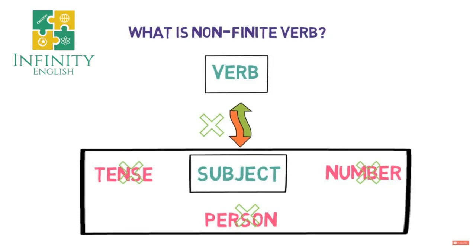So I think I am able to make you all understand that all the verbs that change according to the person, number and tense are called finite verbs. On the very contrary, if we talk about the non-finite verb, then this will be simply a contrast. You can refer to it as all those verbs that don't change according to the tense, person and number. Fine. Now, whenever I talk about when they don't change, let's look at an example.